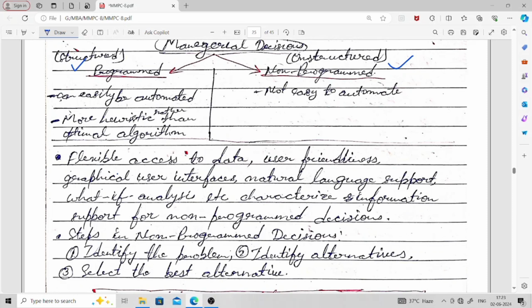So what are the different characteristics given for non-programmed decisions?